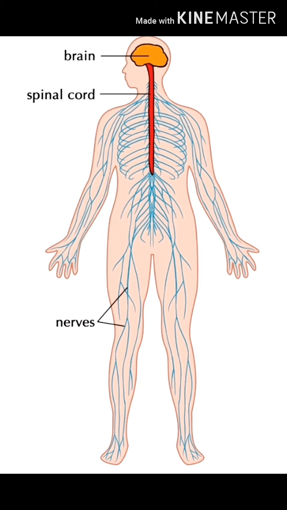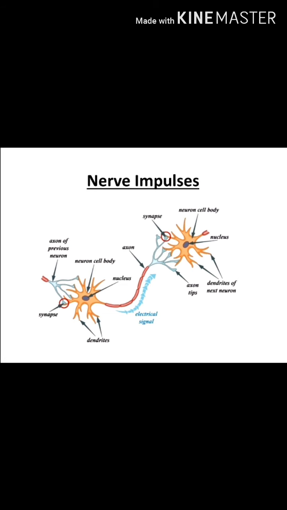Now nerves. A nerve is a bundle of nerve fibers enclosed in a common sheath of connective tissue. So a nerve is a cable-like structure within the body designed to conduct nerve impulses that relay information from one part of the body to another. Now let's study nerve impulse.